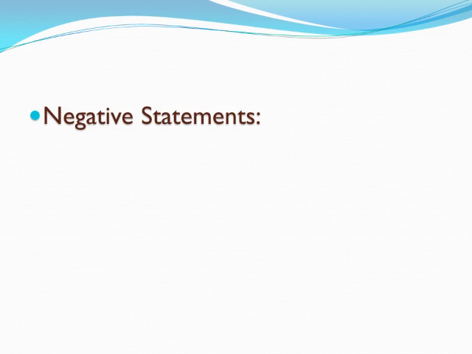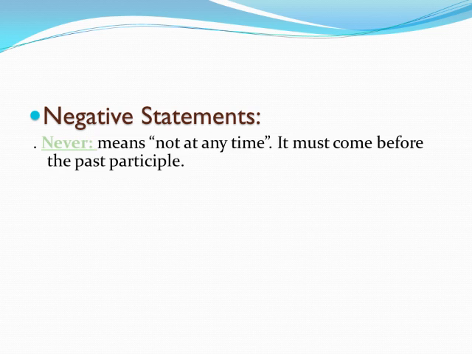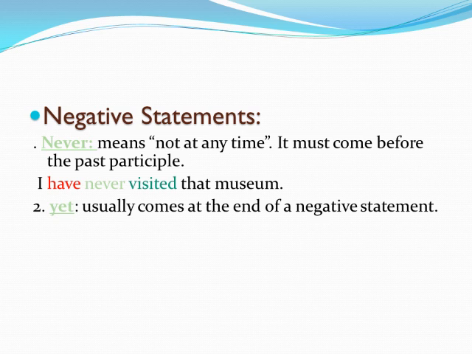The last thing is the negative statements or negative sentences. Here we have firstly never. Never means not at any time. It must come before the past participle. I have never visited that museum. Two, yet usually comes at the end of a negative statement or sentence. I haven't visited that museum yet.